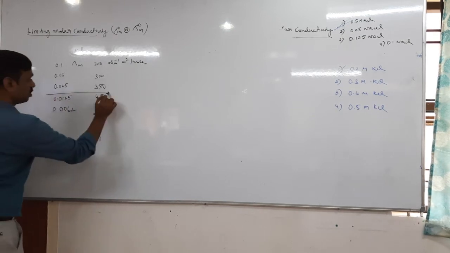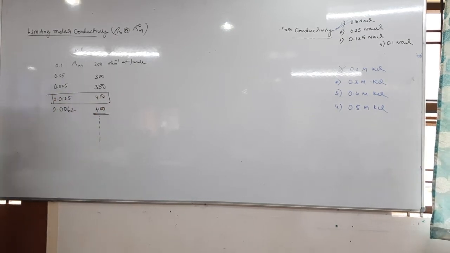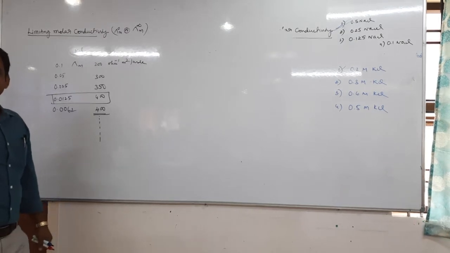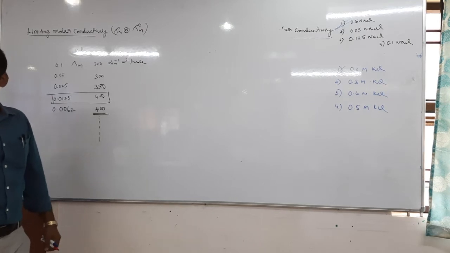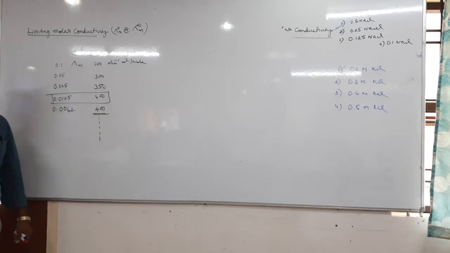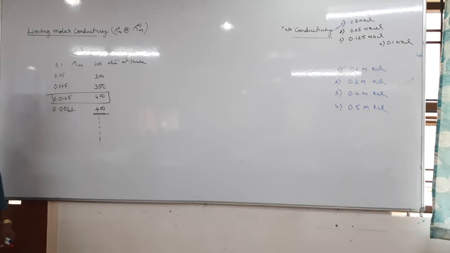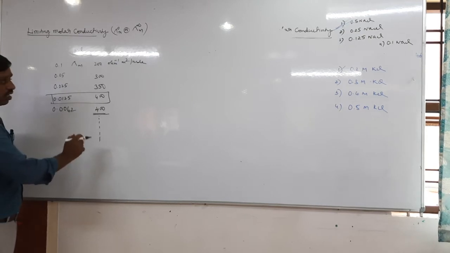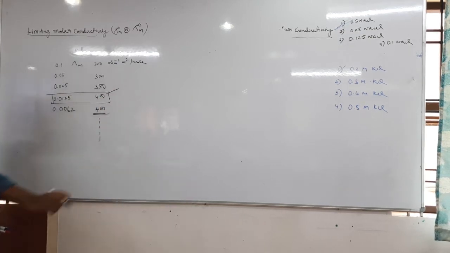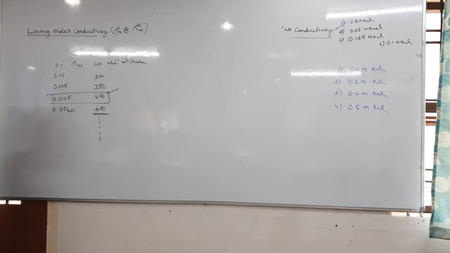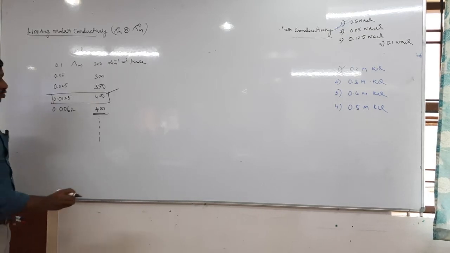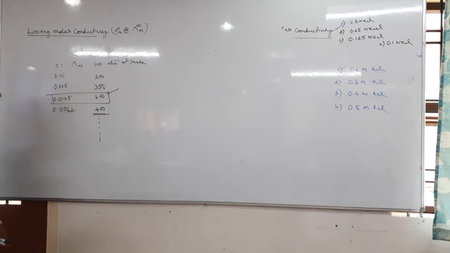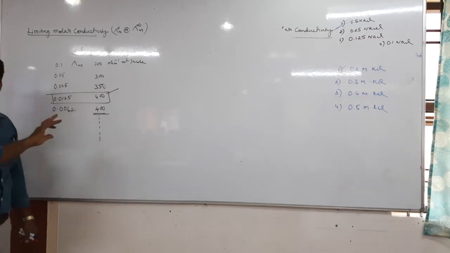Tell me, this is called what? Limiting molar conductivity. That means the conductivity of the electrolyte solution at maximum dilution or infinite dilution. That infinite dilution conductivity is nothing but limiting molar conductivity.